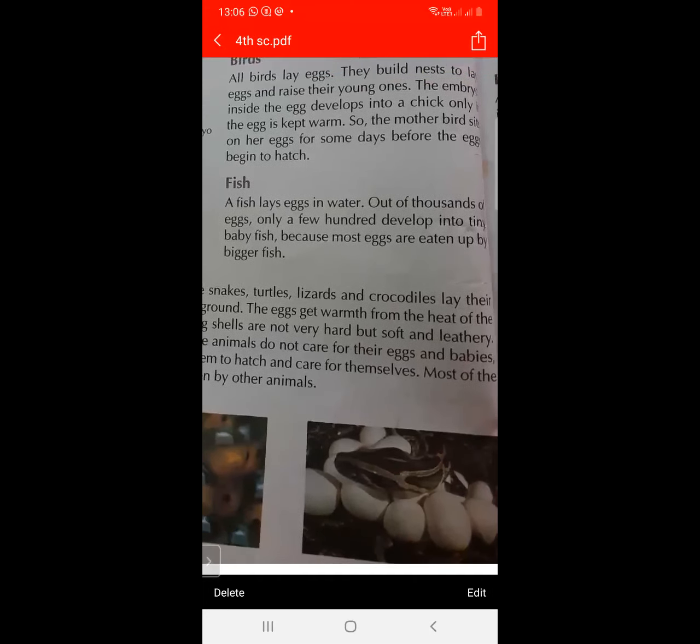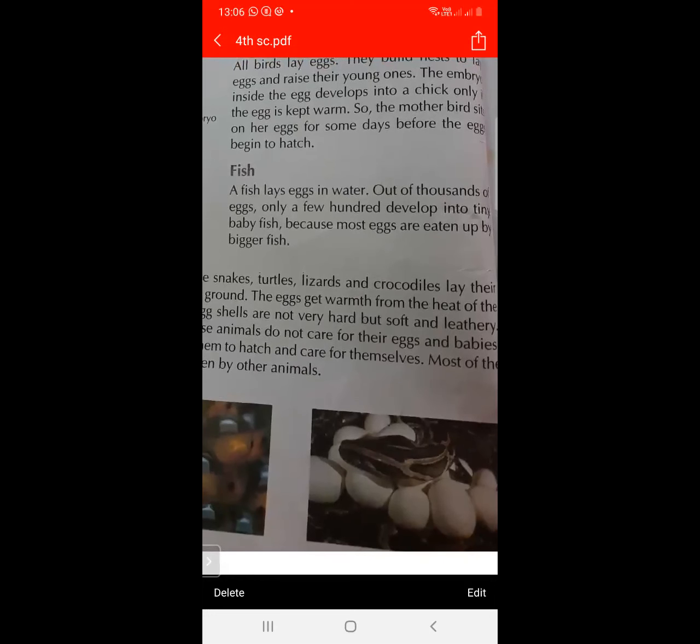Just like the bird, fishes also produce eggs. They produce eggs in the water, and out of thousands of eggs, only a few develop into the tiny baby fish because mostly eggs are eaten up by the bigger fish. So fish is reproduced by laying eggs.